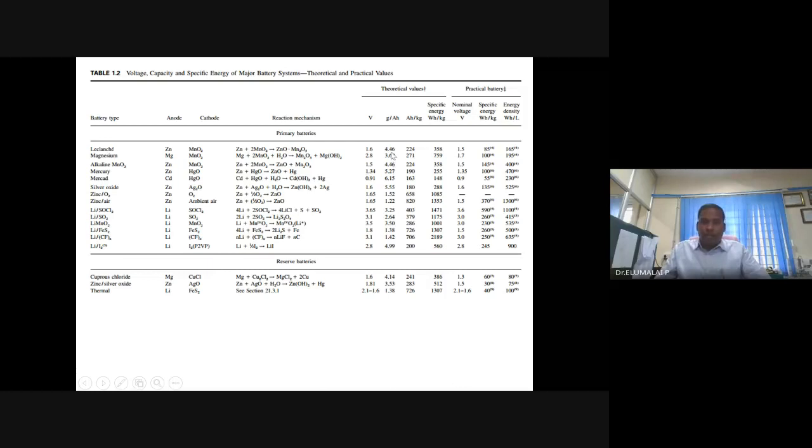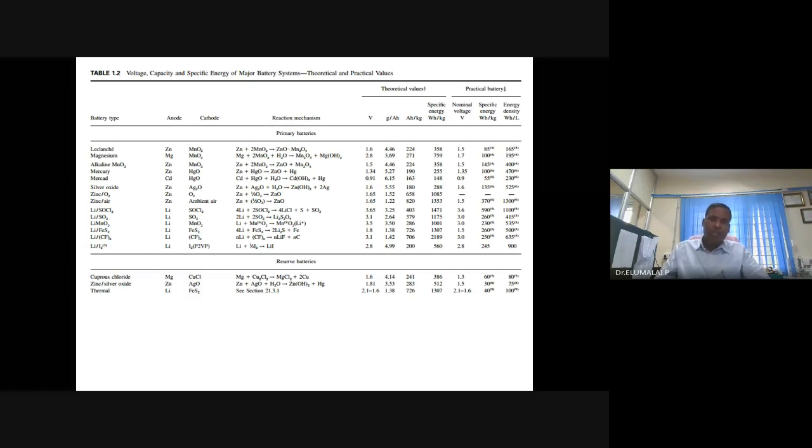So I will come back to this later. This is the theoretical capacity of the battery: 224 ampere hour per kg. Per gram it will be 0.22.